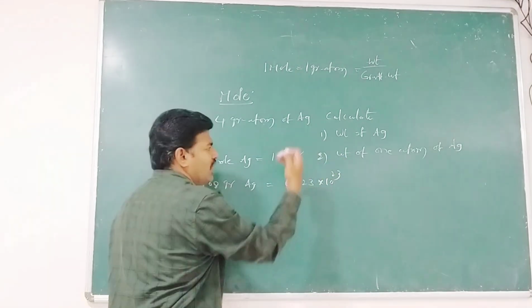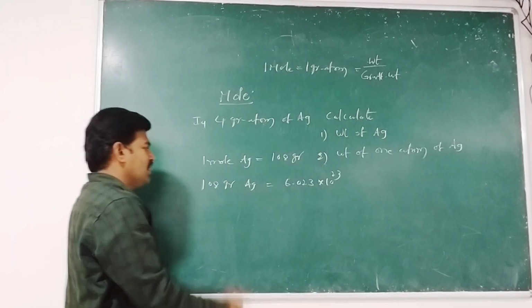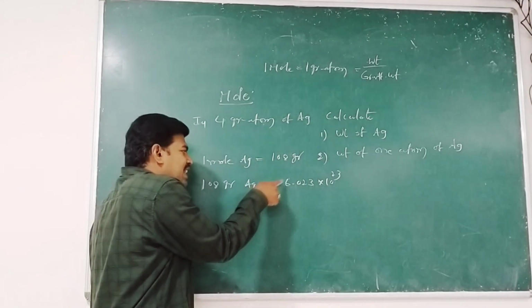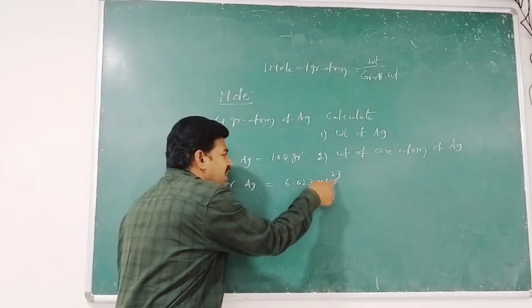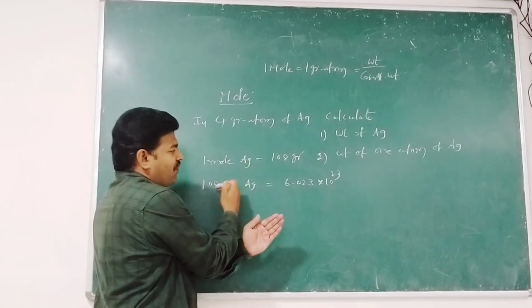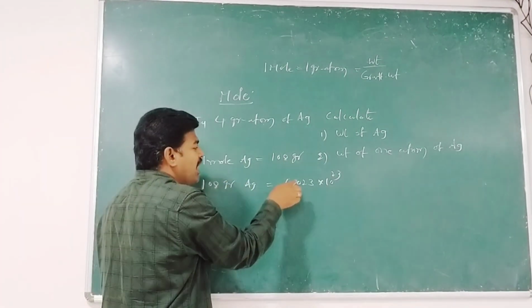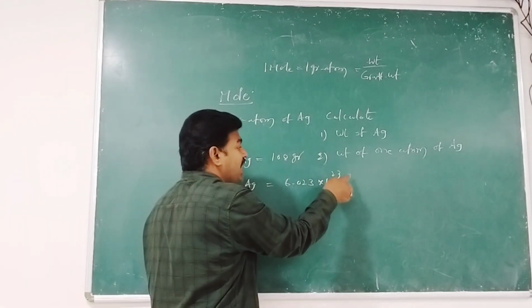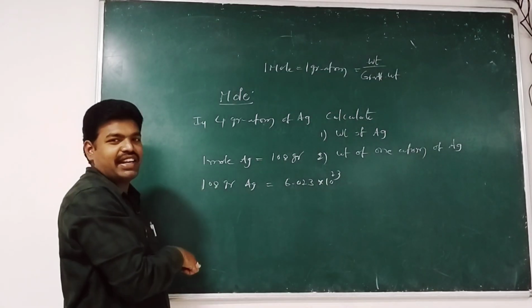And what they asked is the weight of 1 atom of Ag. So here 108 grams of Ag contains 6.023 into 10 to the power of 23 atoms. Please reverse this equation. That means 6.023 into 10 to the power of 23 atoms of Ag weighs 108 grams.